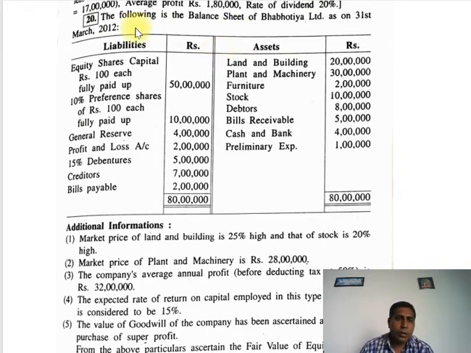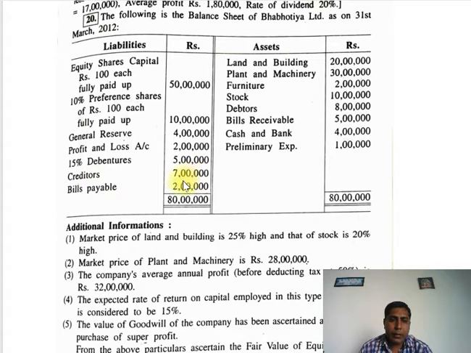I read the information. The following is the balance sheet of Bhagotia Limited as on 31st March 2012. Liabilities: equity share capital of rupees 100 each, fully paid up, 50 lakhs. 10% preference shares of rupees 100 each, fully paid up, 10 lakhs. General reserve 4 lakhs. Profit and loss account 2 lakhs. 15% debentures 5 lakhs.